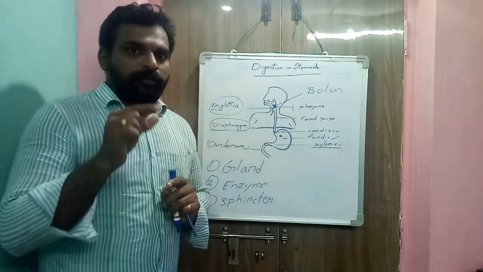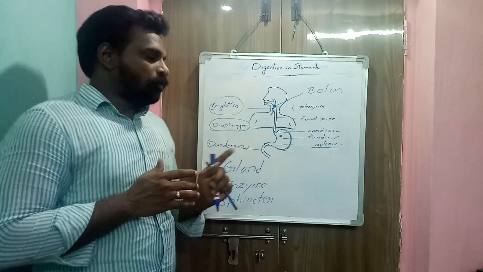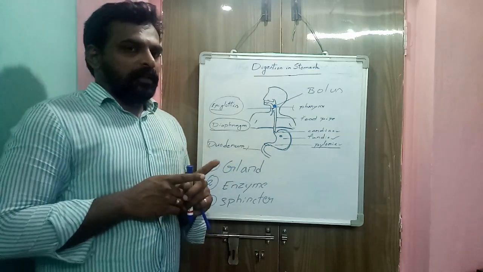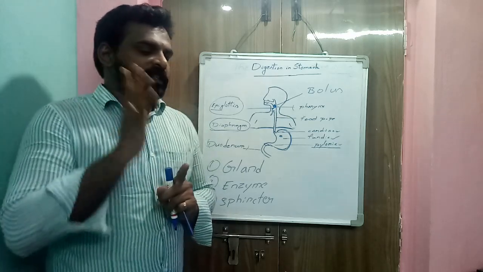Salivary glands, pancreas, liver, and pituitary gland are glands. A gland is made up of a group of cells or tissue.